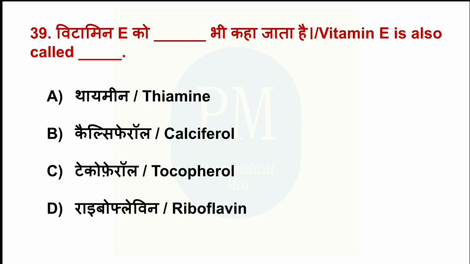Vitamin E is also called dash. Option A, thiamine. Option B, calciferol. Option C, tocopherol. Option D, riboflavin. The correct option is option C, tocopherol.